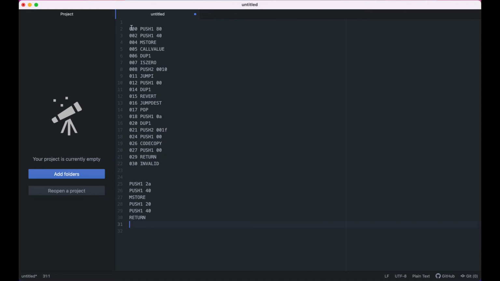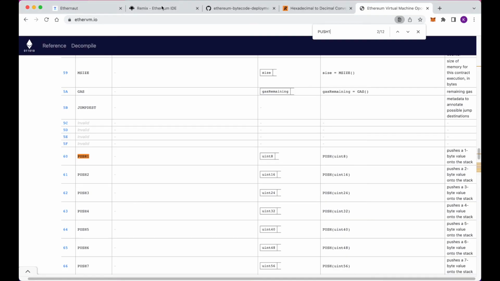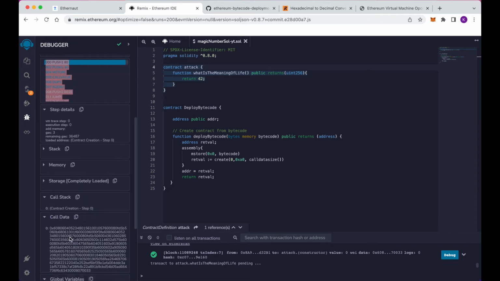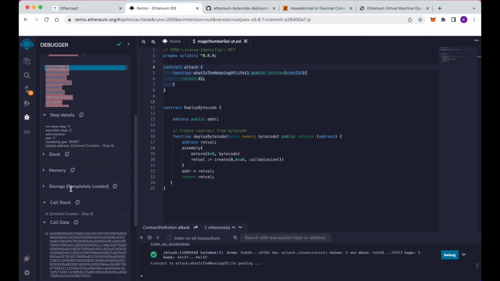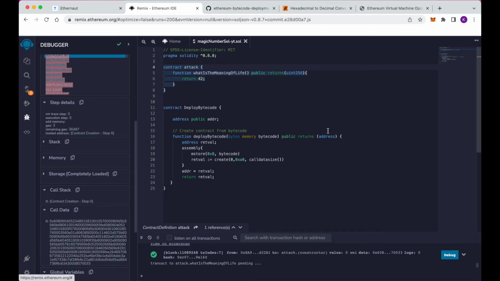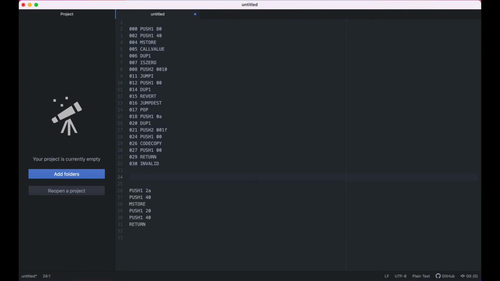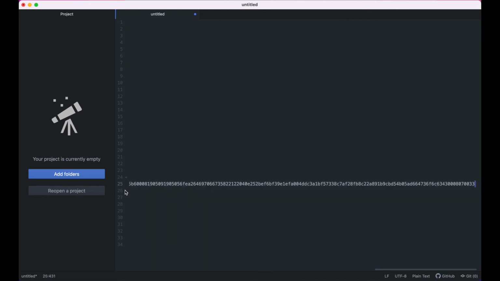So what I'm going to first do is I'm just going to copy the bytecode for this opcode here from our Remix IDE. So this right here is the bytecode that represents all of this opcode. So I'm going to copy that. I'm just going to paste that here. Just clean it up a little bit.